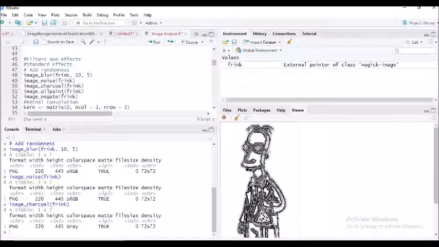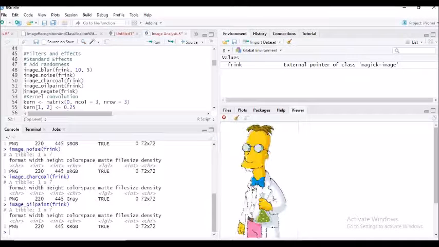And then the next one is the oil paint. Here it's a simple script: image underscore oil paint, for the image whose name we have given as Frink. And you can see that this is how our oil paint looks. I don't know how many of you have laid your hands on oil paints, but if you are painting with oil paints, you will see that when you change the colors, the outline really demarcates and is quite visible to the eye. So that's how it comes in.